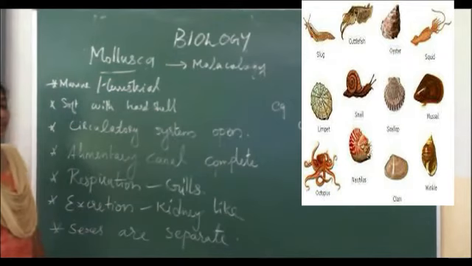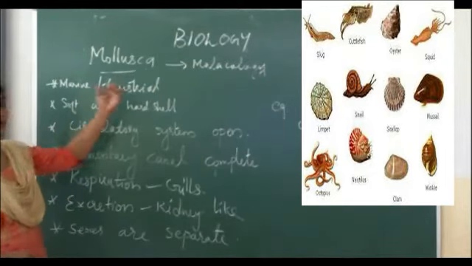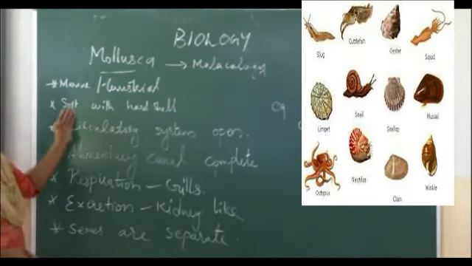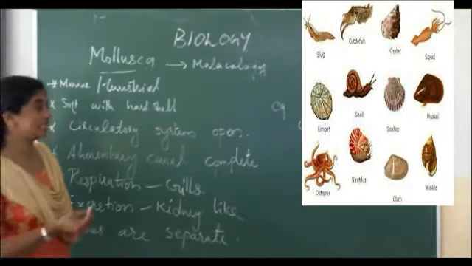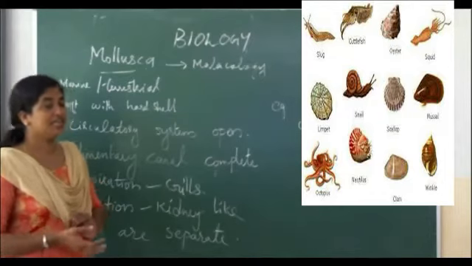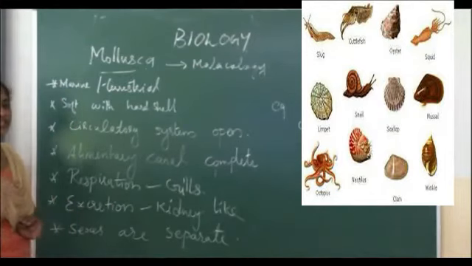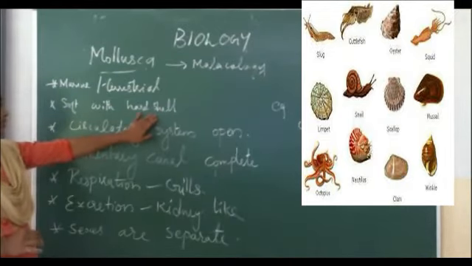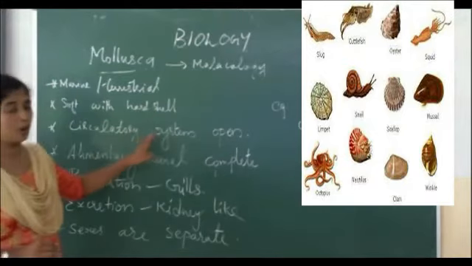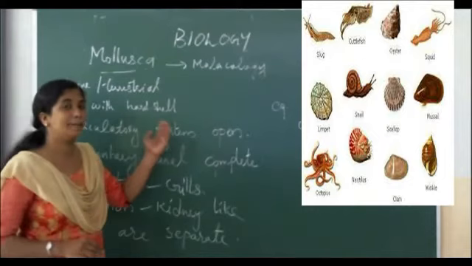Then next phylum, phylum Mollusca. The study of animals that come under this phylum is malacology. They may be marine or terrestrial. Their body consists of a soft body with a hard shell. In octopus and snail you can see the hard shell. Their body is mainly soft and it is covered with a hard shell. This hard shell is a very important point.